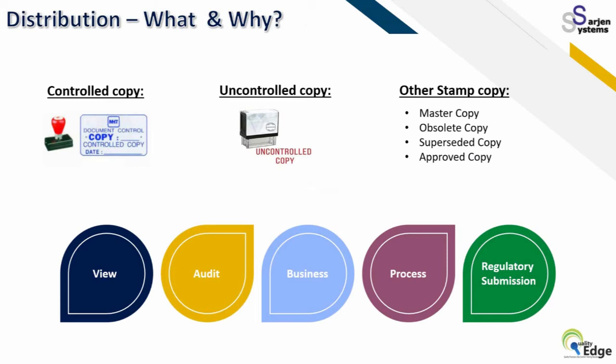There are many terms for controlling methods, like master copy, obsolete copy, superseded copy and approved copy. This is a very basic requirement for any documentation practice.